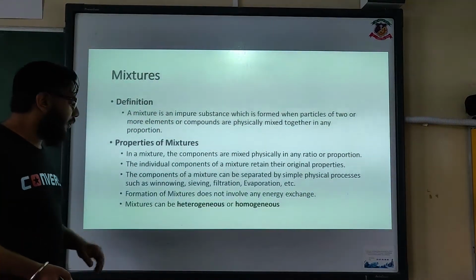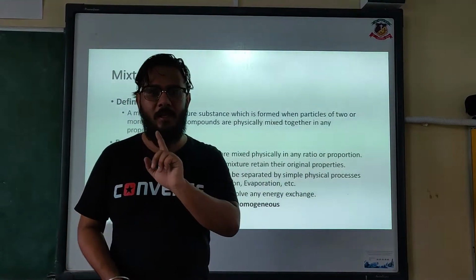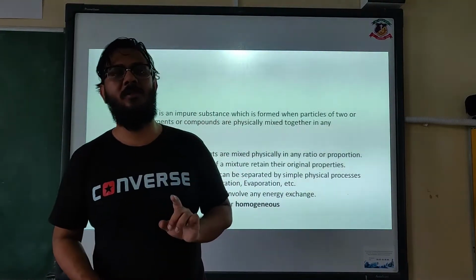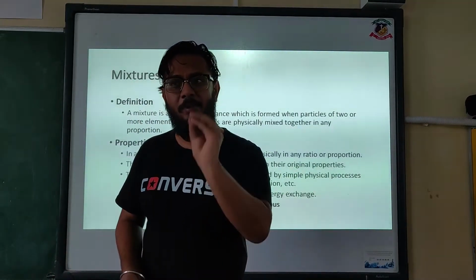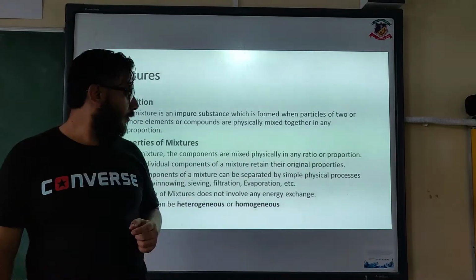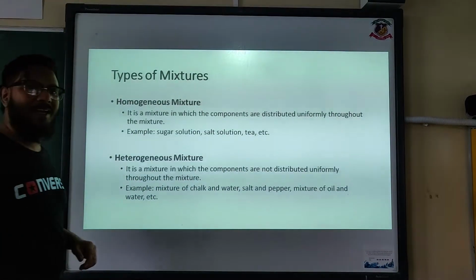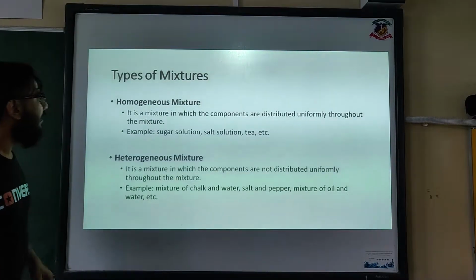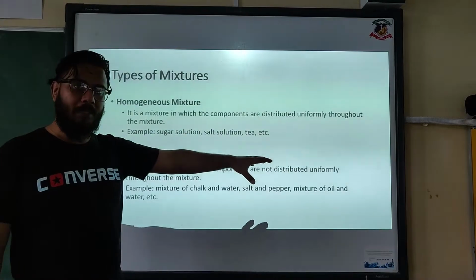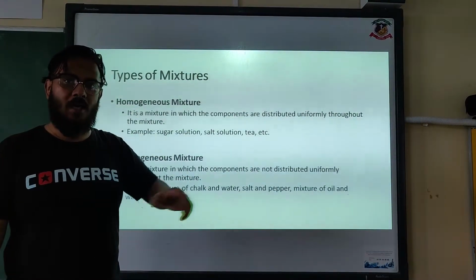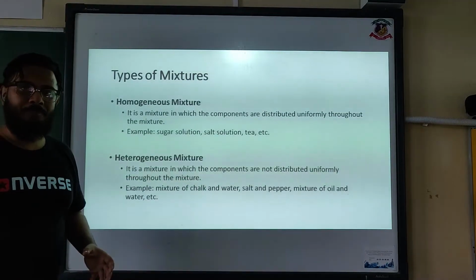Next, very important, heterogeneous mixtures and homogeneous mixtures. Very important and very easy to understand. A homogeneous mixture is a mixture in which components are distributed uniformly throughout the mixture.